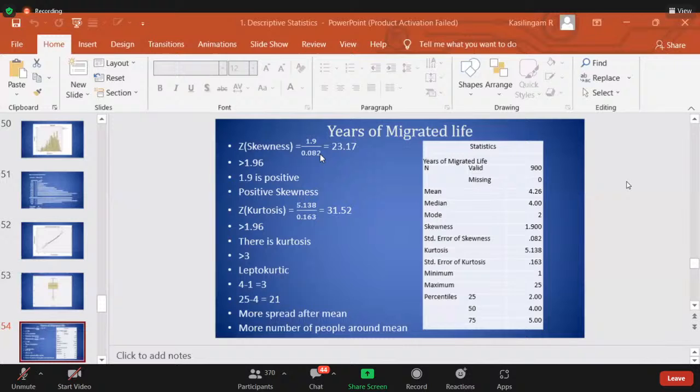It is equal to 23.17. What is the meaning? It is more than 1.96. That is, we need to reject the null hypothesis and accept the alternative one. When it is the null hypothesis, there is no skewness.